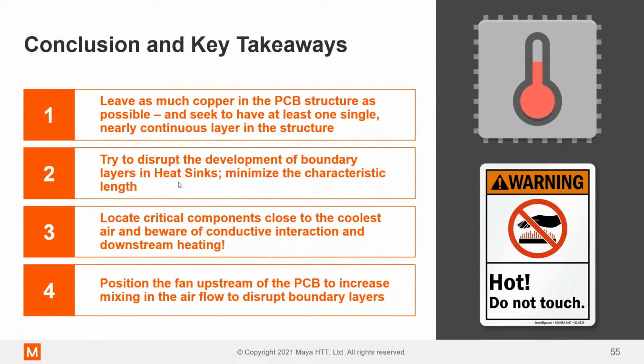And then finally, position the fan upstream of the board to increase mixing in the airflow to disrupt the boundary layers and stop dust ingress as well. So yeah, selecting the fan upstream has got a lot of benefits to pressurizing your electronic systems.